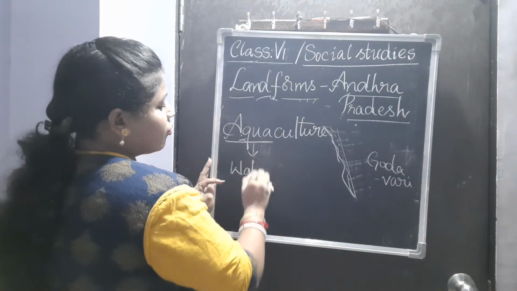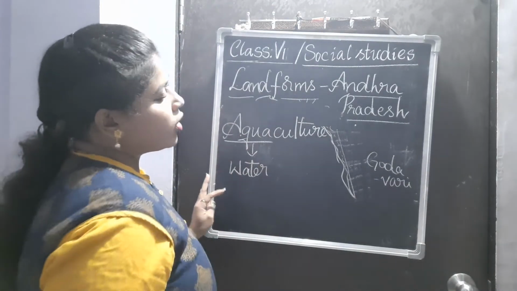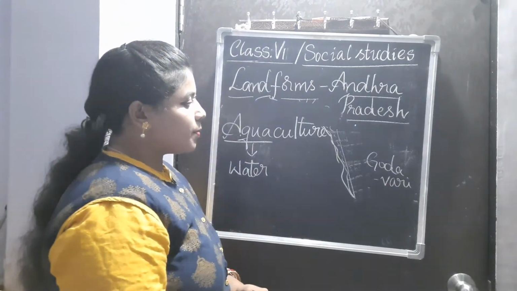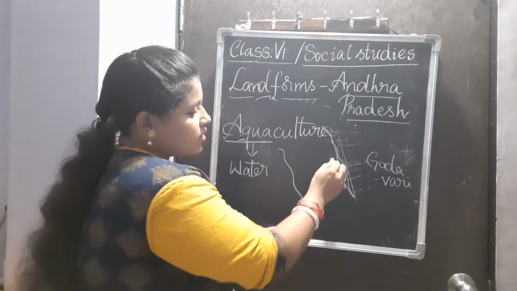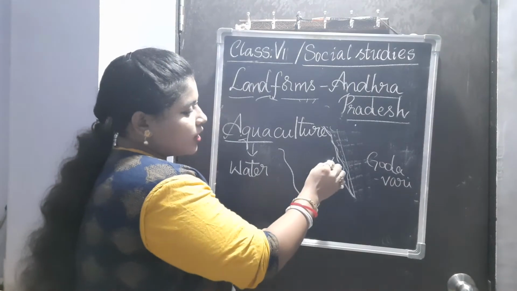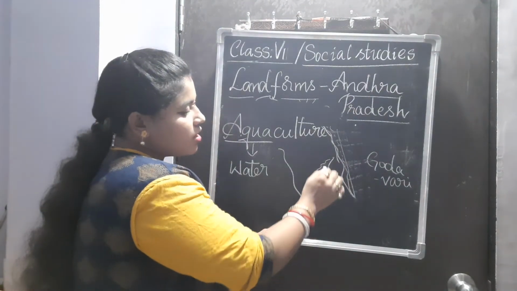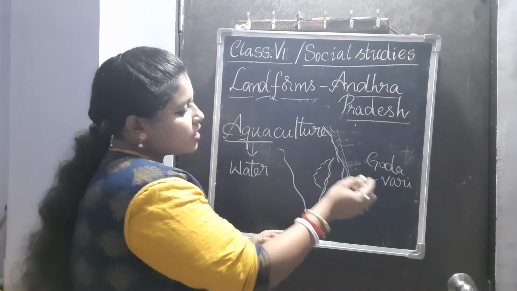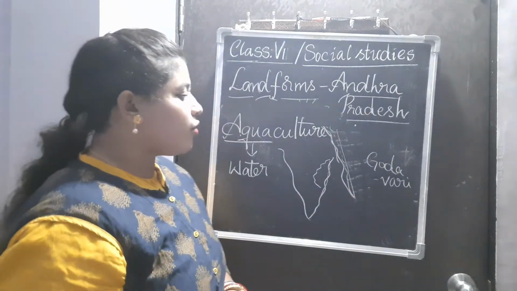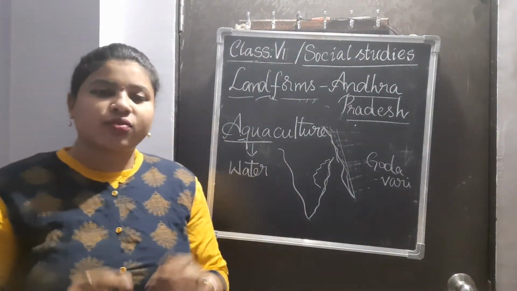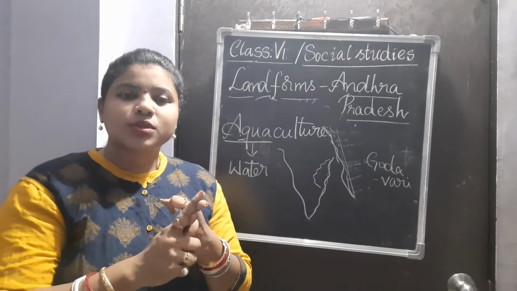As Andhra Pradesh in South India is in the coastal area, they get an opportunity of all the aquatic animals like fishes, shrimps, crabs, prawns.